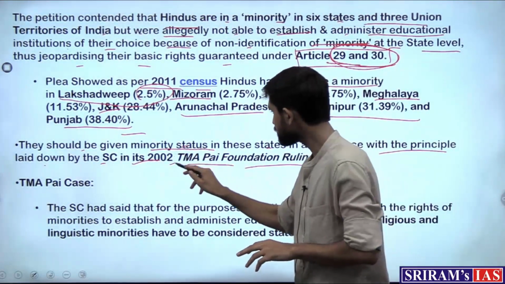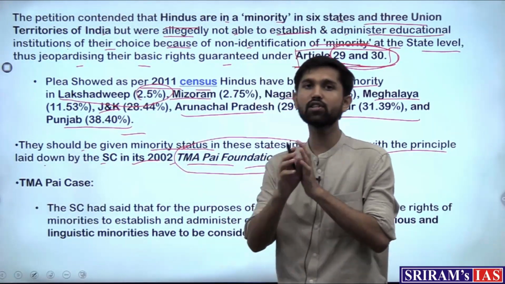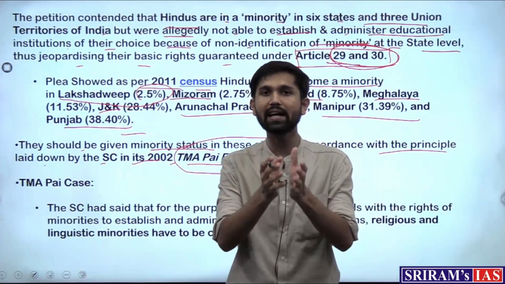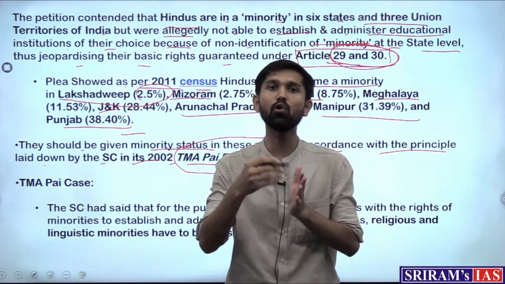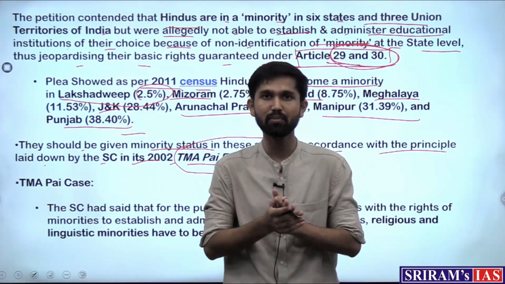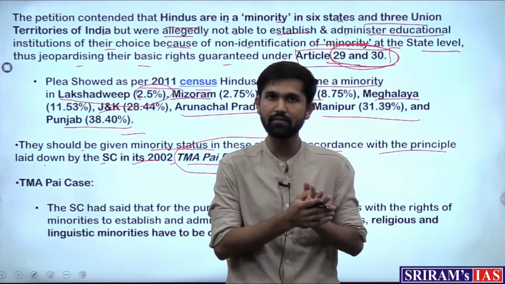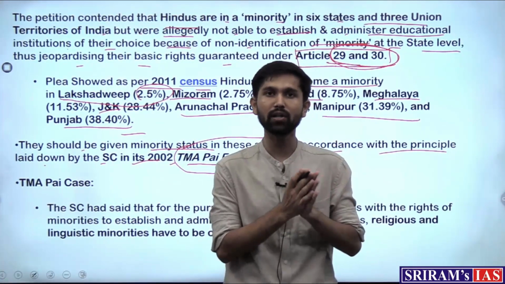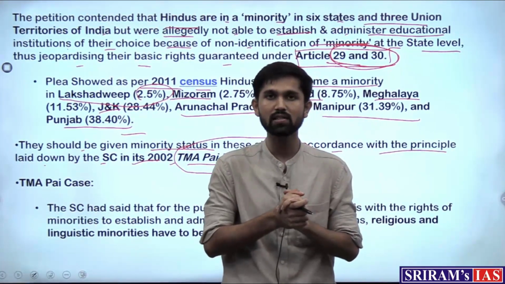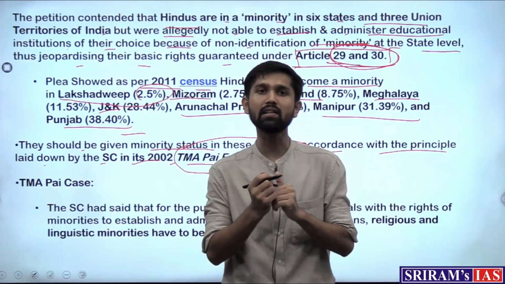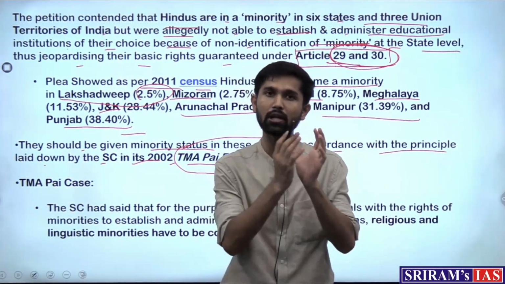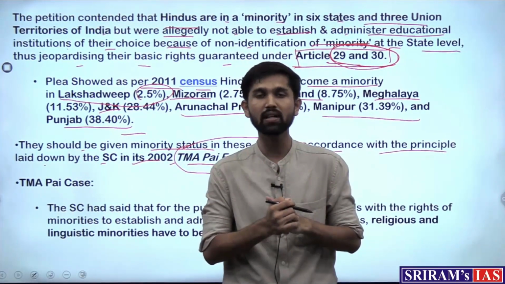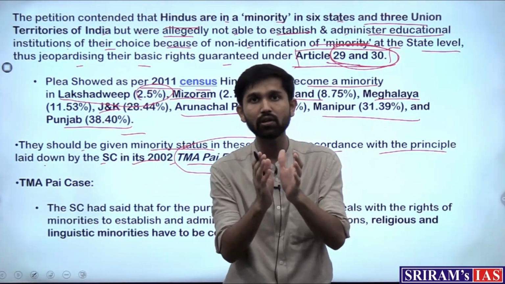Now this is a Supreme Court judgment in which the Supreme Court deliberated on the issue of who exactly is a minority in this country. How do we ascertain the status of minority? Is it ascertained at a national level, which means that those communities which are in minority numbers at the national level will only be known as the minority, or should they be considered at the state level as well, where in a particular state if a community is in minority numbers, can that community be considered a minority in that particular state itself?